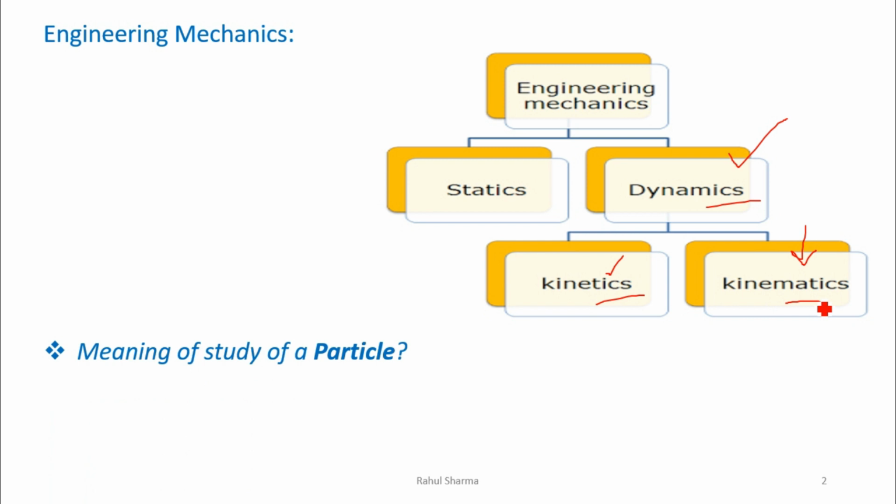Now in this unit, whenever we discuss any rule or law, we always say we are studying a particle. Every equation, every formula is derived considering a particle. So first of all, we should know the meaning of a particle. As everyone knows, a particle is a very tiny object where the whole mass is concentrated at a single point, like a sand particle. Now in this unit, whenever we say a bus is moving, a rocket is moving, a train is moving, we are considering the bus, train or even a rocket as a particle. We are applying the equations of a particle.